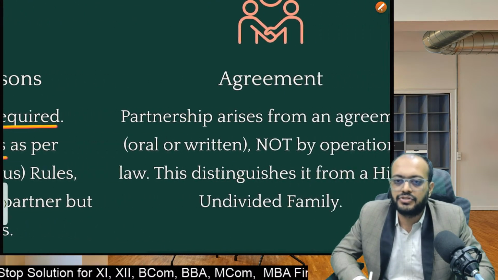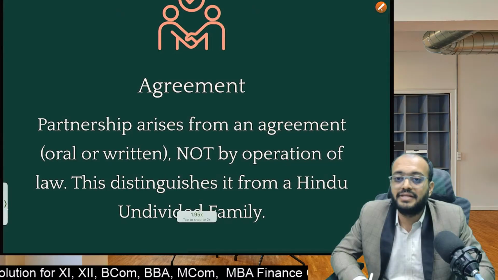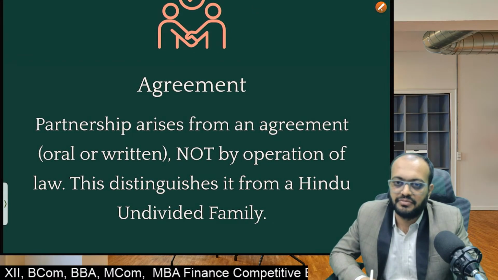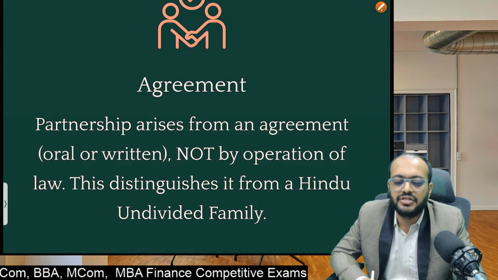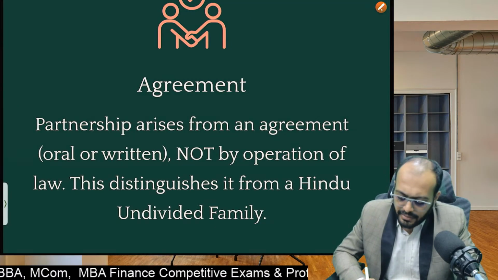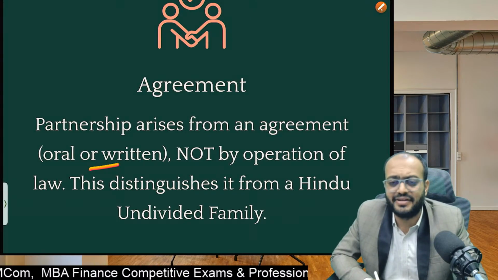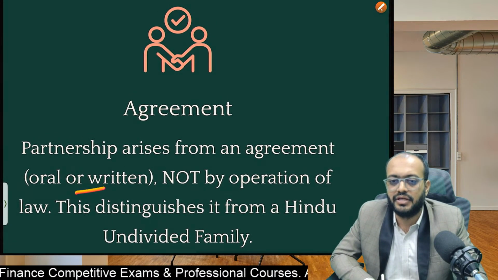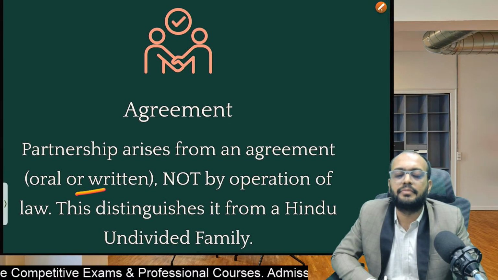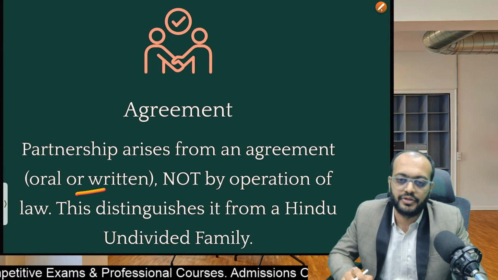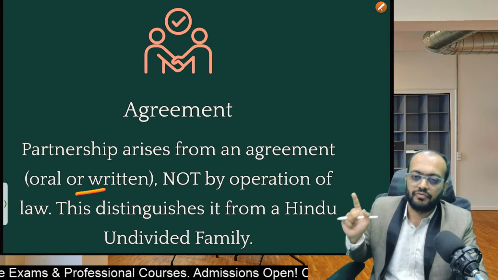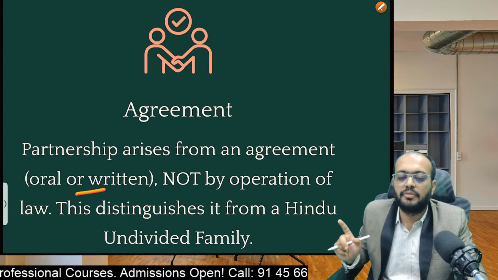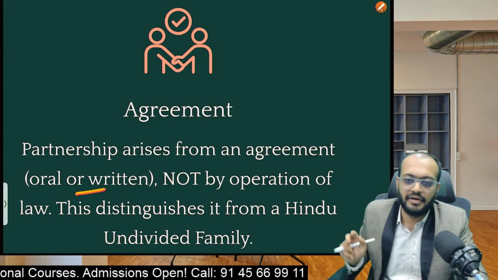Okay, next, agreement. Partnership arises from an agreement. Students, partnership is the relation between multiple persons, but this relation is built by agreement. An agreement may be oral or written. It is not mandatory at all that it should be written or registered. There may be just an oral agreement between the partners, it is also valid. Okay, but not by operation of law. This distinguishes it from Hindu undivided family.